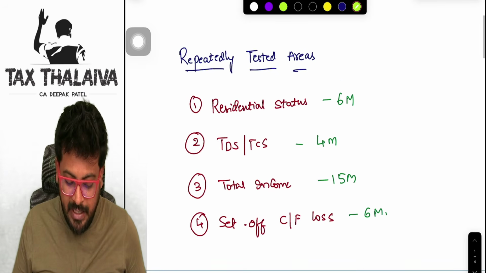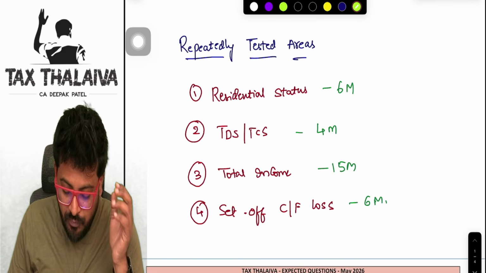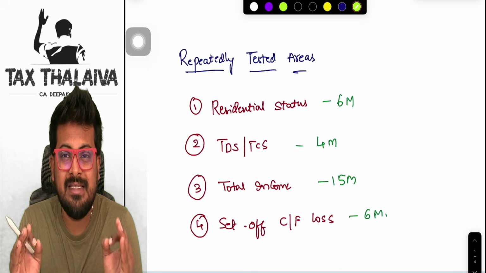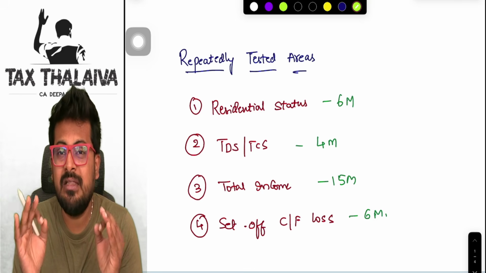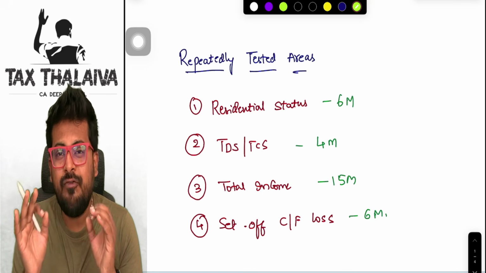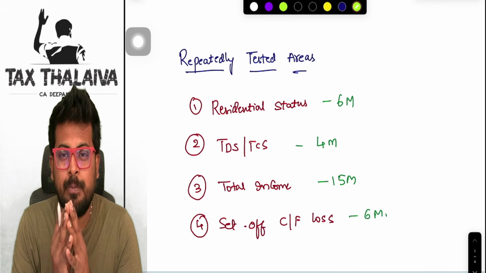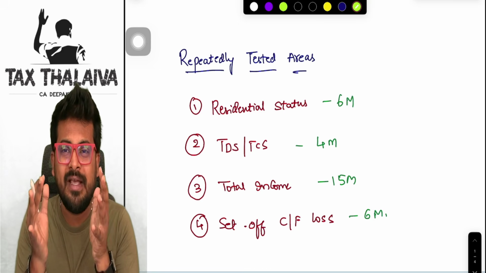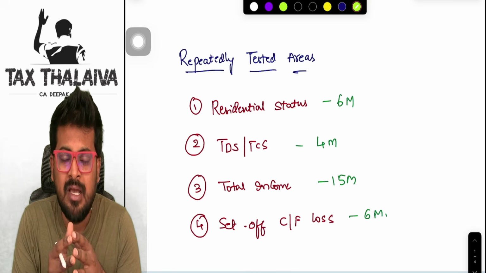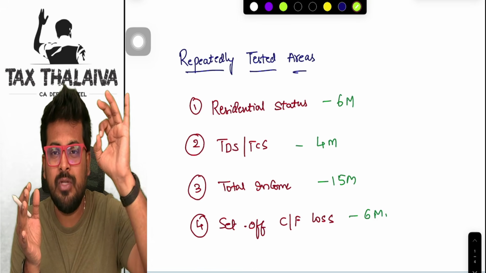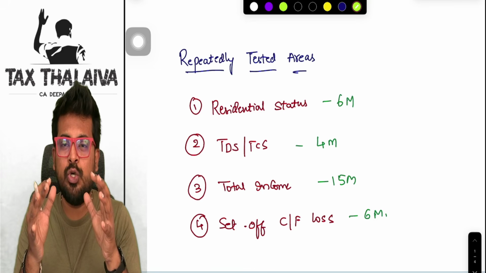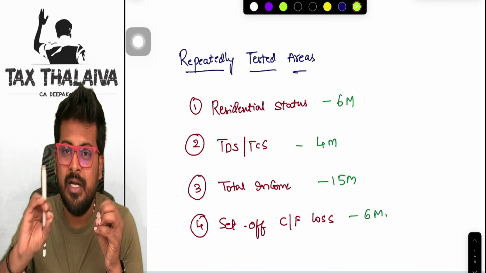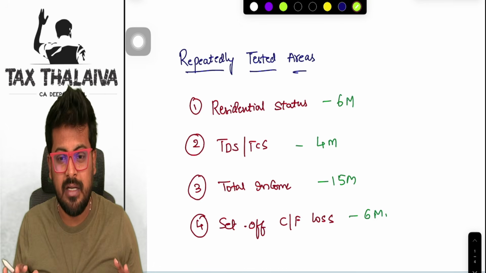Guys, first of all, before getting into the video, I would like to tell you some repeatedly tested areas of ICAI, especially in the income tax paper. If you take the past 5 attempts' question papers, you will see that every attempt there is actually a pattern in the income tax examination paper. The first compulsory question will be from total income, where they will test you on multiple heads of income, and they'll also mix deductions, exemptions, and all of that.